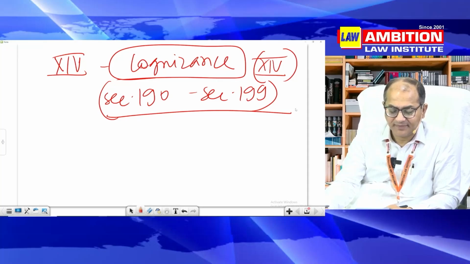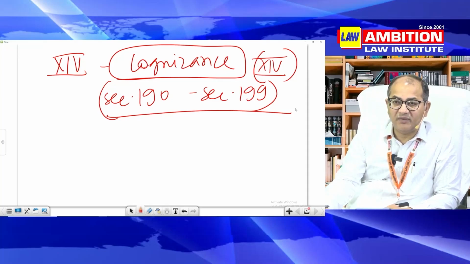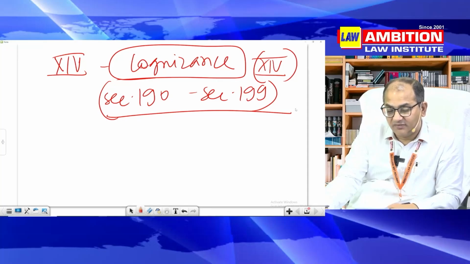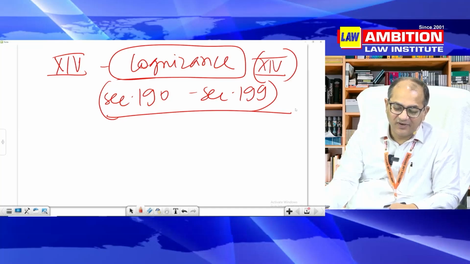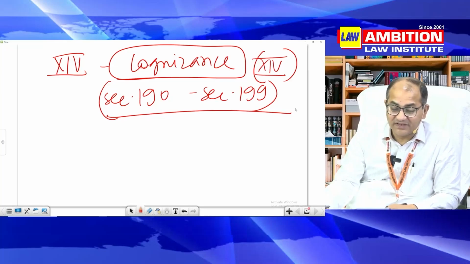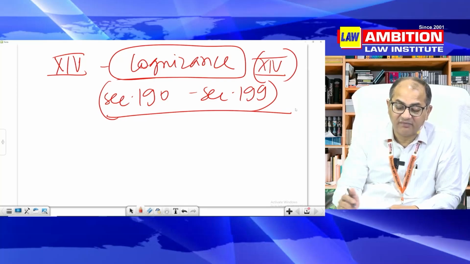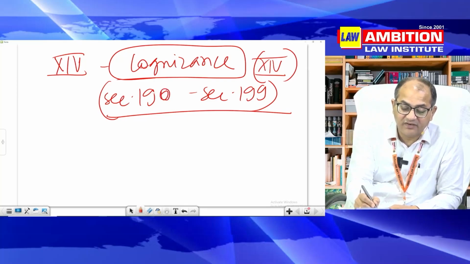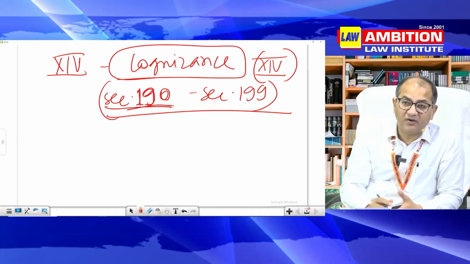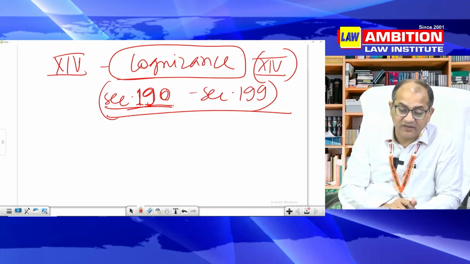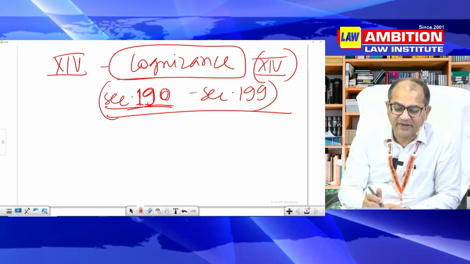So 190 is the general provision, it says on what ground you will take cognizance. And sometimes I must tell you, the words of CR.P.C may be misleading and confusing, because if I remember correctly, 190 says that the magistrate may take cognizance. Does it mean that the magistrate may not take cognizance? I don't think so. So this statutory law has to be read along with the Supreme Court, High Court decisions where the law has been clarified. You must be very clear about this.